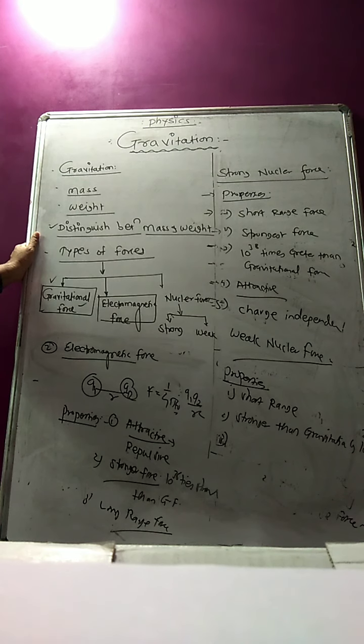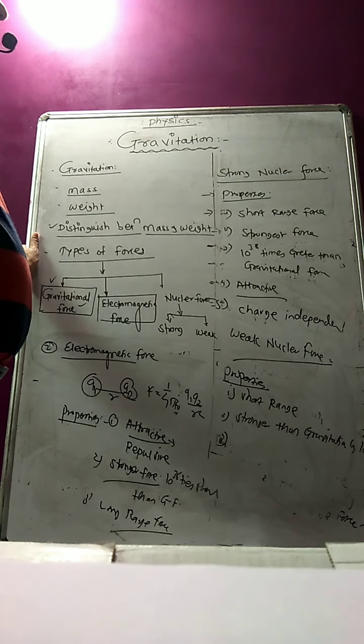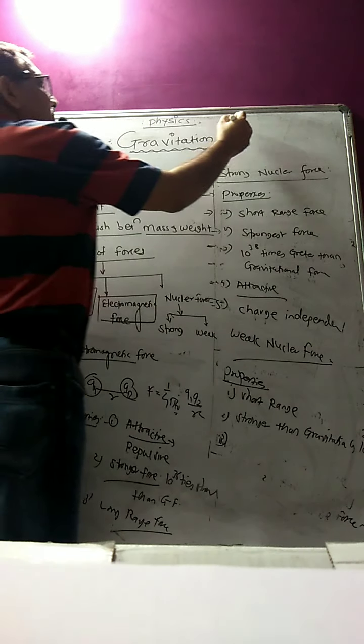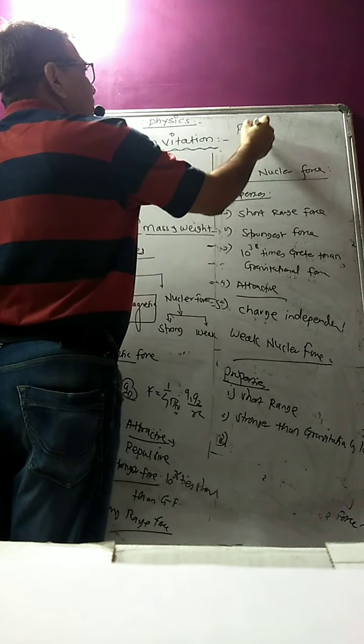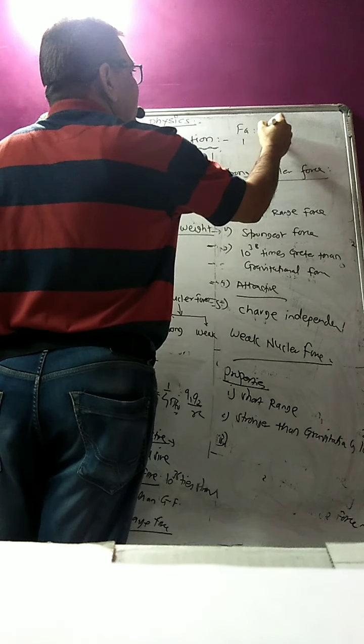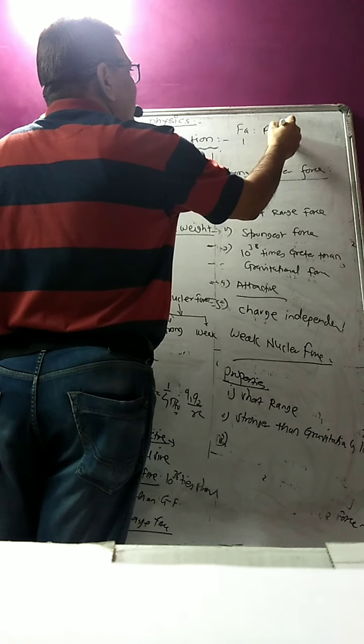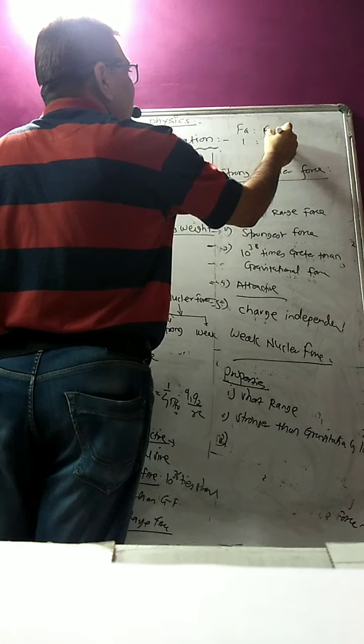So it is a short range force, and it is 10 raised to 25 times greater than the gravitational force. These are some important properties of the weak nuclear force. Now sometimes they can ask you what the weakest force in the universe is. That will be the gravitational force. If gravitational force is the first, then the next force will be the weak nuclear force, which is 10 raised to 25 times.